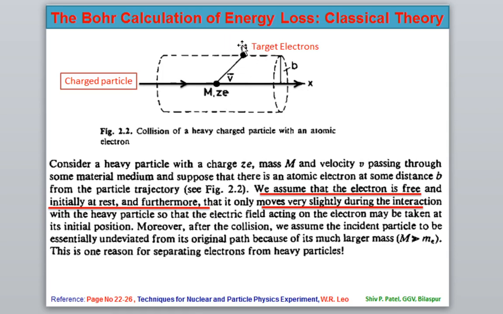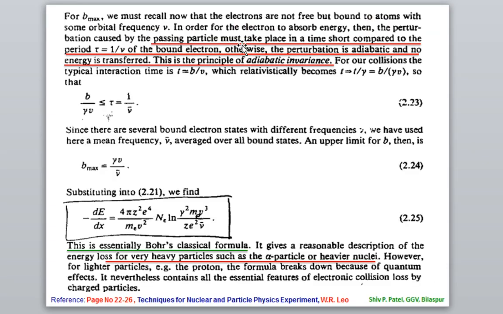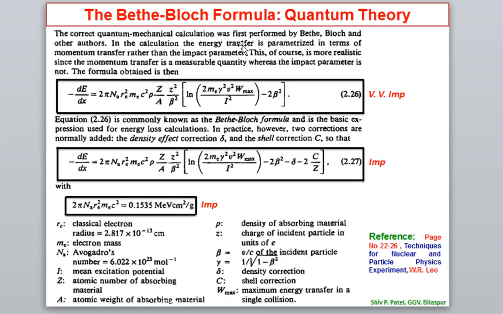And we have seen later on that the electron temperature is increased because of the transfer of energy, and Coulomb explosion takes place. We will see. And then this Bohr formula was unable to explain the interaction of the light ions, and it was giving some approximate value. So for the correct energy loss value, Bethe-Bloch came up with the quantum consideration, and they have given the Bethe-Bloch formula. They just modified the Bohr formula.